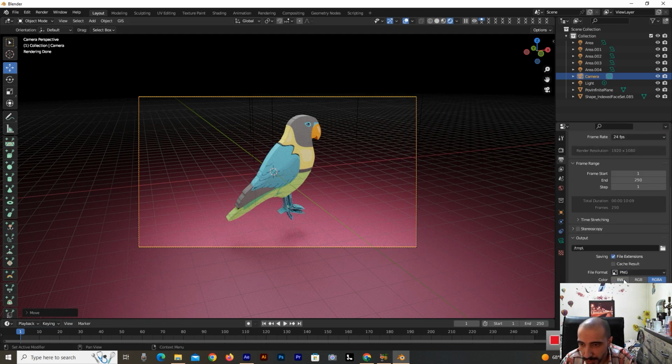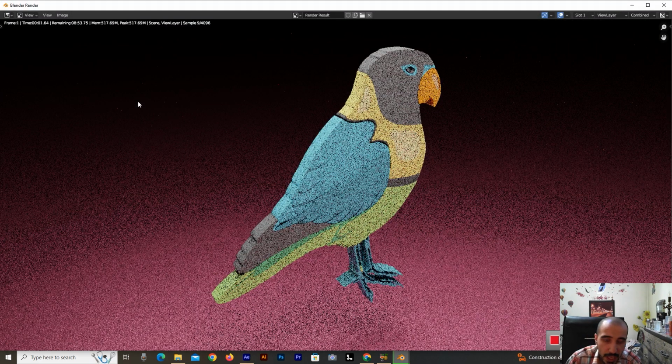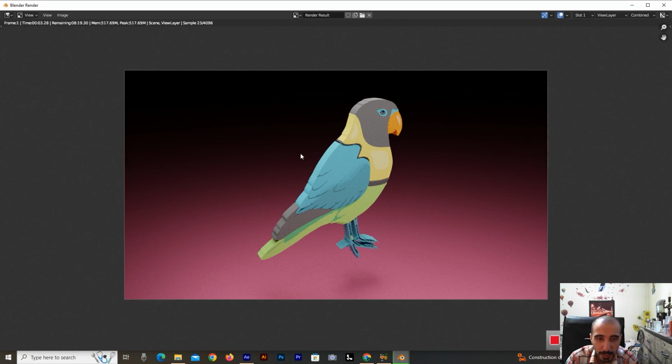I go to the render option and select render image. You can also press F12. Wow, that's so beautiful. Very, very special. So yes, I wait for this render.